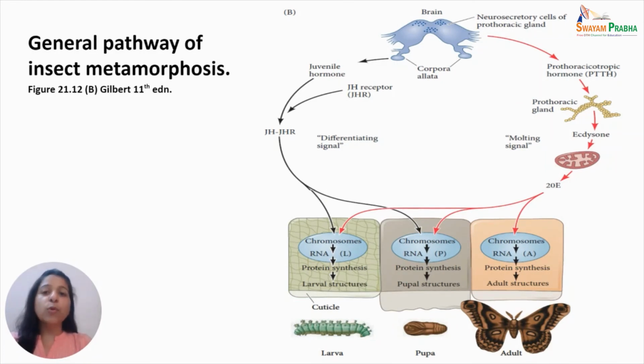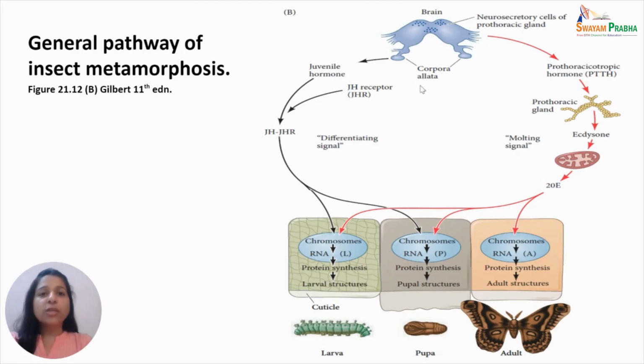The second pulse is able to produce quite larger amounts of 20-hydroxyecdysone, and this initiates the differentiation events associated with molting. These pulses of 20-hydroxyecdysone commit and stimulate the epidermal cells to synthesize enzymes which are able to digest the old cuticle and synthesize the new one.